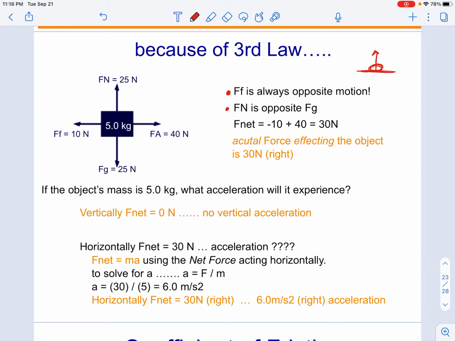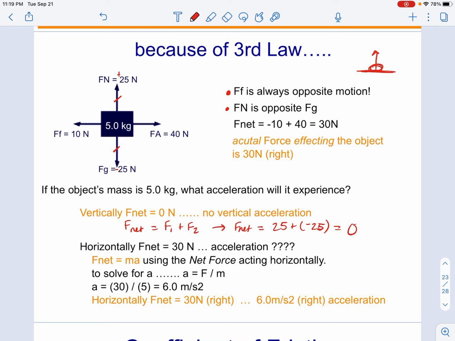Now, here we have a variety of forces acting on our object, and it says if the object has a mass of 5 kilograms, what acceleration will it experience? So on the vertical axis, these two force vectors are the same. If I were to calculate my net force, remember that's F1 plus F2. So in this case, my net force would be a positive 25 because my normal force is upward. And it would be a negative 25 because gravity pulls down on our objects.